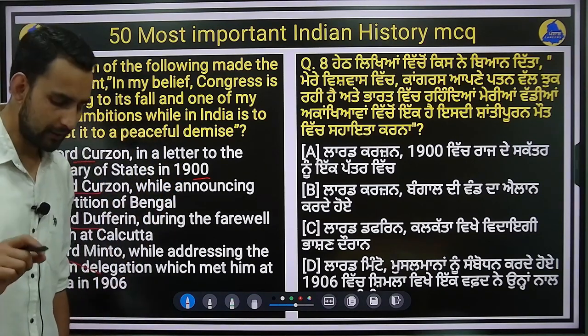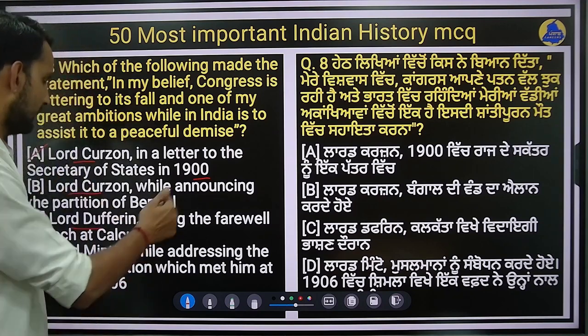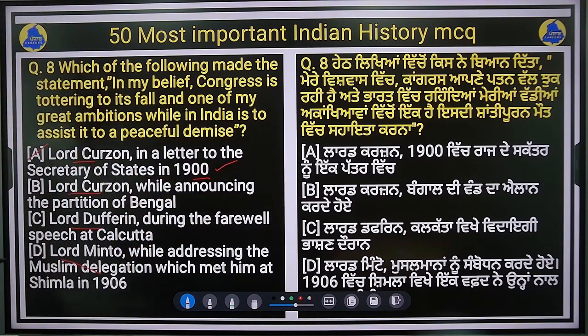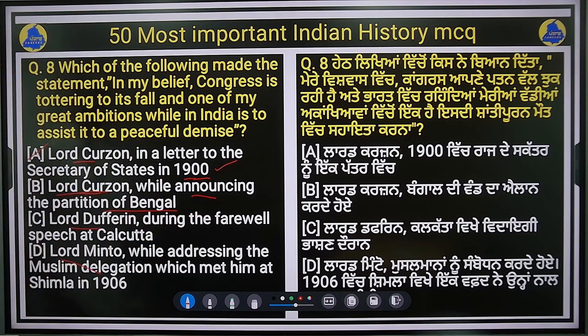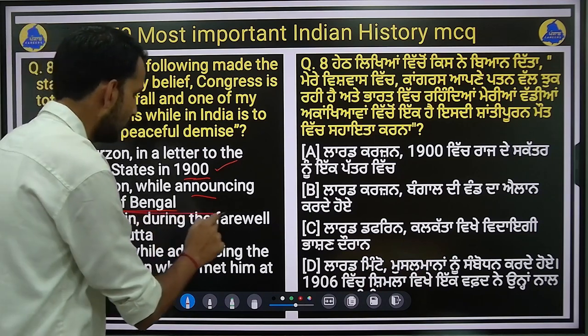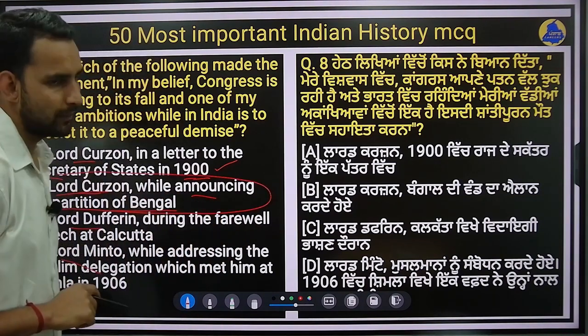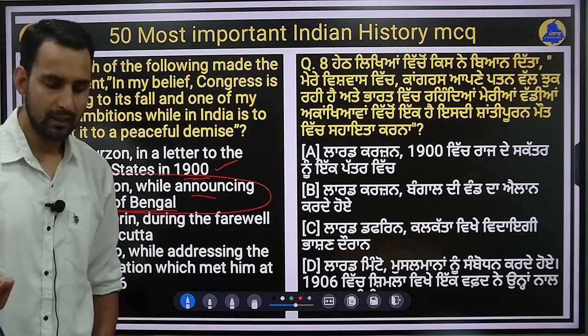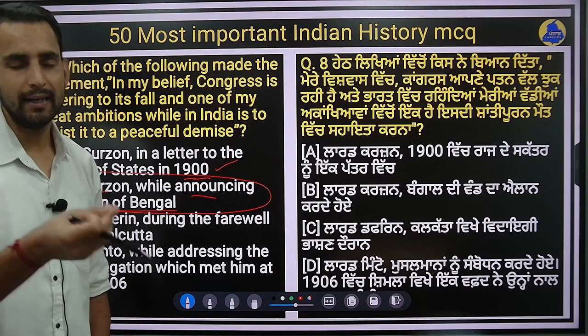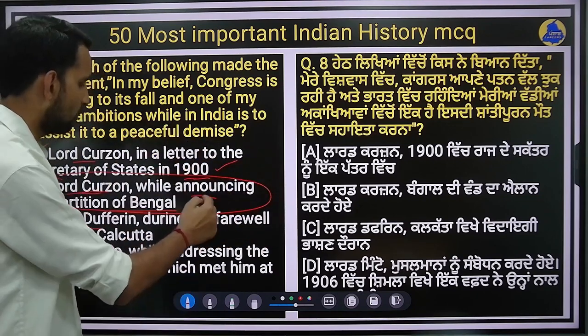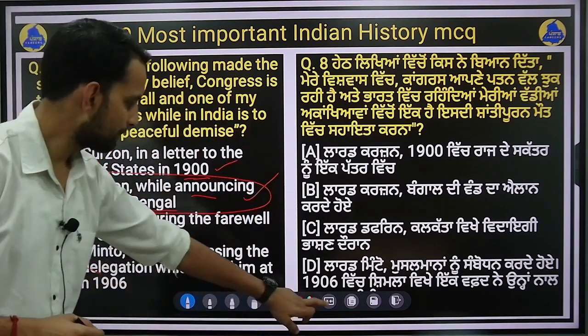First of all, I want to clear that this statement was made by Lord Curzon, but here you will see the 2 options. Option A is Lord Curzon in a letter to the Secretary of State in 1900, and option B is Lord Curzon while announcing the partition of Bengal, right? So the right answer for this question will be option B. While announcing the partition of Bengal, Curzon said that the Congress is tottering to its fall, and one of his greatest ambitions while in India is to take it to its peaceful demise, right? So option B will be the right answer for this question.